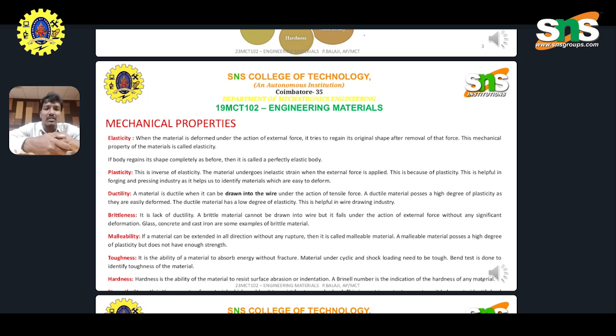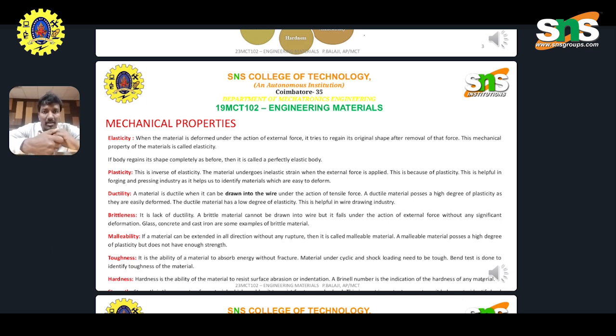Toughness: the material is able to absorb energy without any fracture. It is considered under mechanical testing, using impact energy testing machines. It is used to measure how much energy is absorbed by the material when the load is applied on the material. Hardness is the ability of the material to resist surface abrasion or indentation, like mineral hardness.